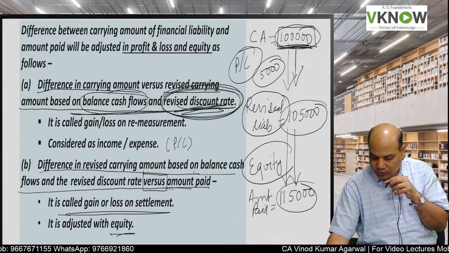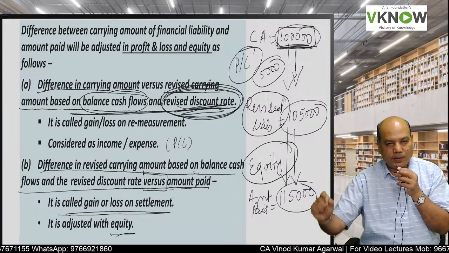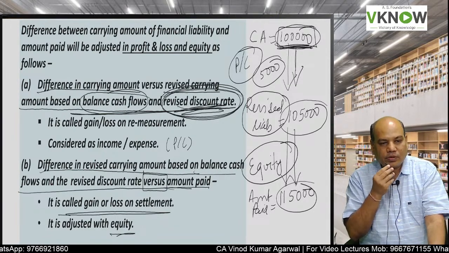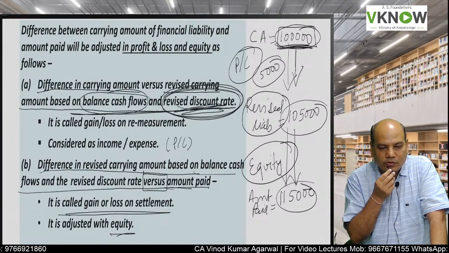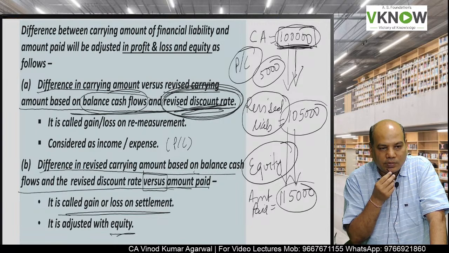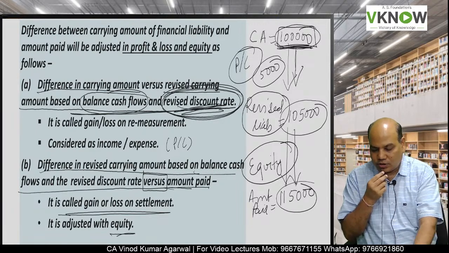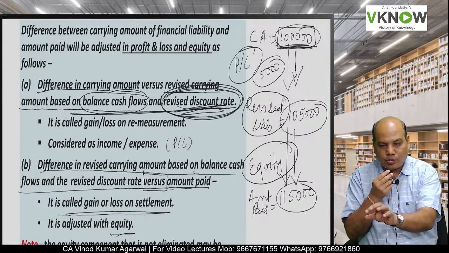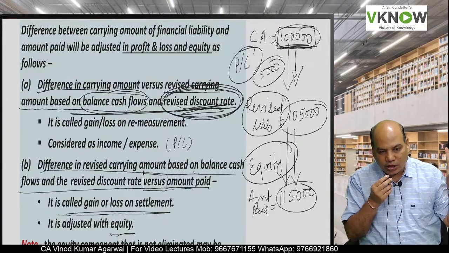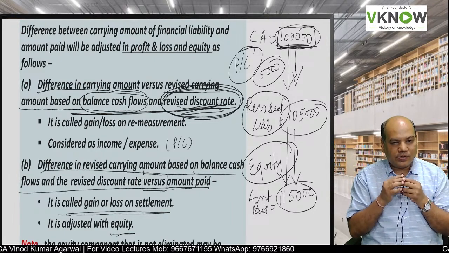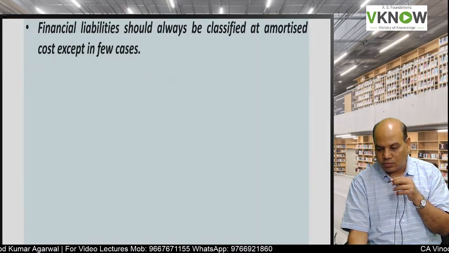Sir, why is it adjusted within equity? If I adjust it within P&L account, it will amount to remeasuring equity, and remeasurement of equity is not allowed. That is why the difference between the revised carrying amount of liability and the amount paid will be treated as an adjustment in equity. Whatever is the balance left in the equity account will be transferred to other component of equity.